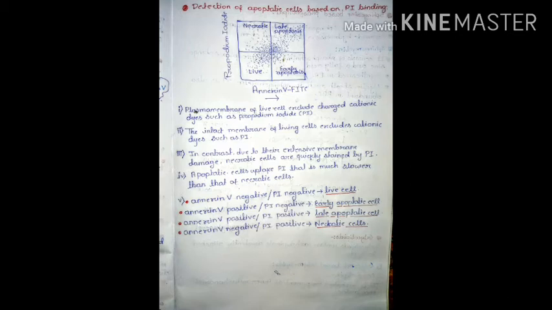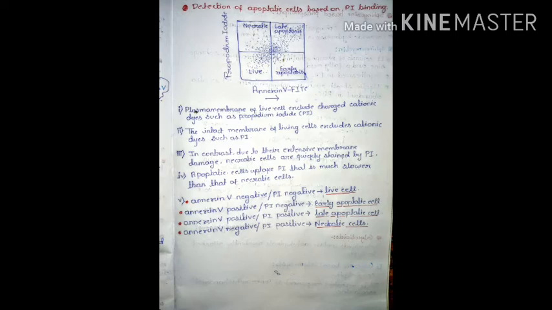Now if we want to elaborate the diagram, we can see that the box of the live cells, they are annexin 5 negative and also propidium iodide negative.